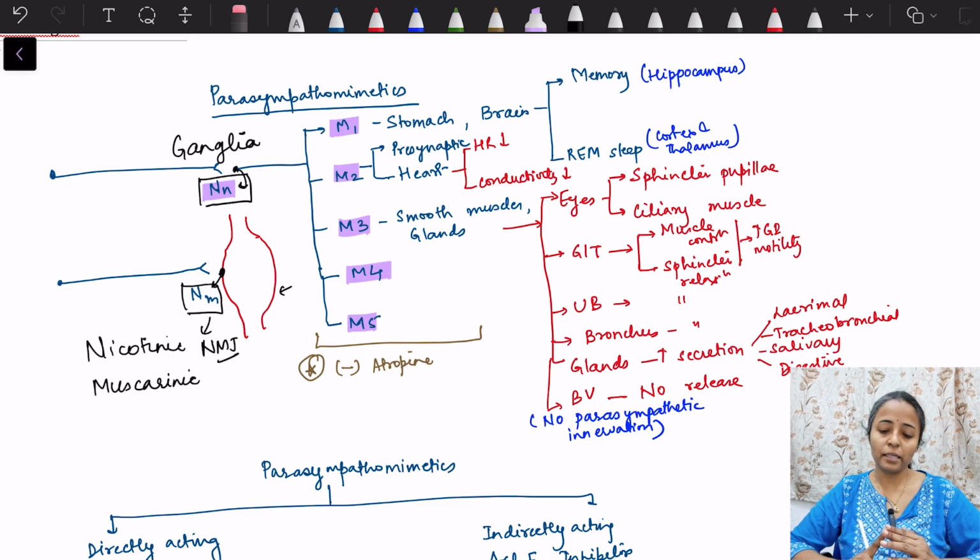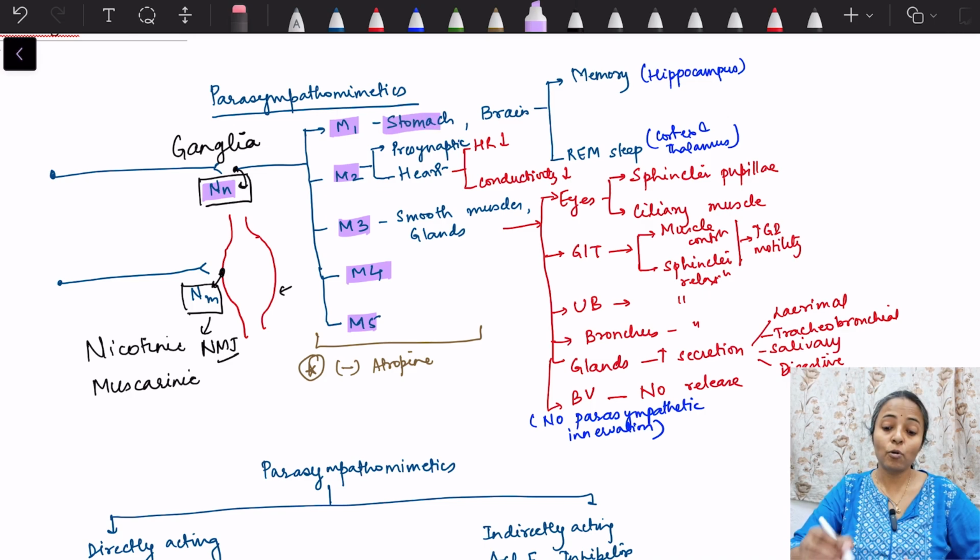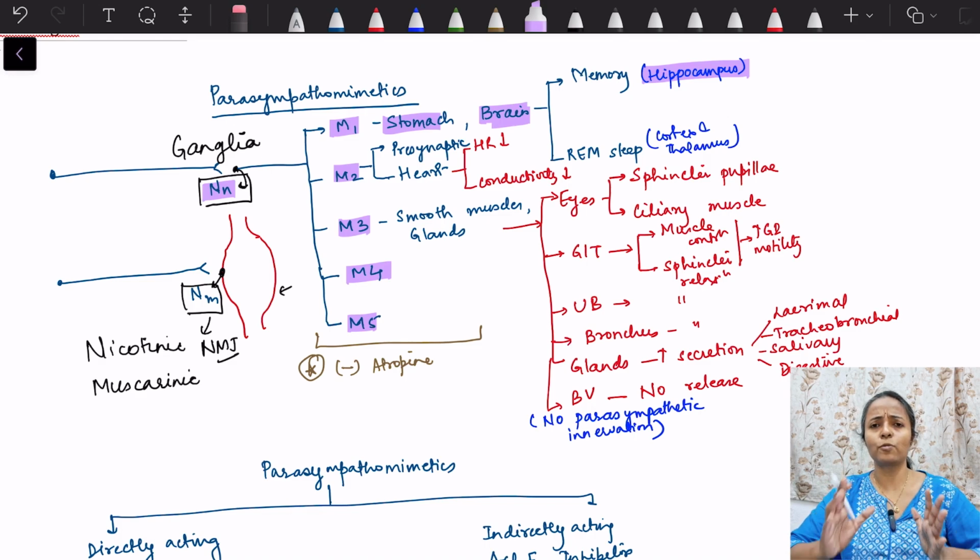Then coming to muscarinic receptors, I told you there are 5 types, M1, M2, M3, M4 and M5. In this, the M1 receptor is present in the stomach, for acid secretion, and also in the brain, which is very important, because in the brain the M1 receptor is present in the hippocampus, where it is important for memory consolidation, and also acetylcholine is released throughout the cortex, where it acts for the initiation of REM sleep.